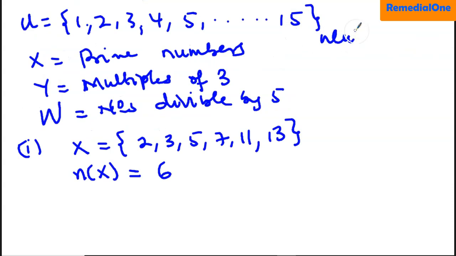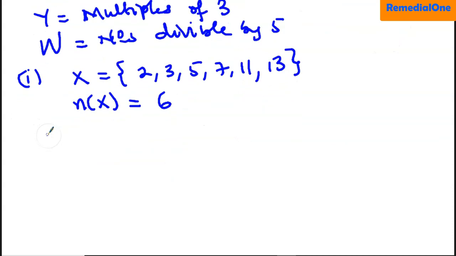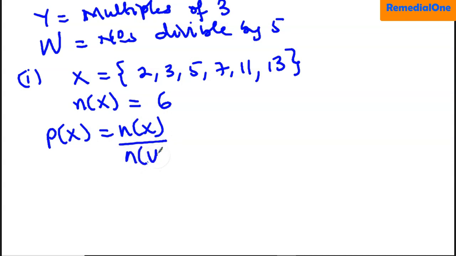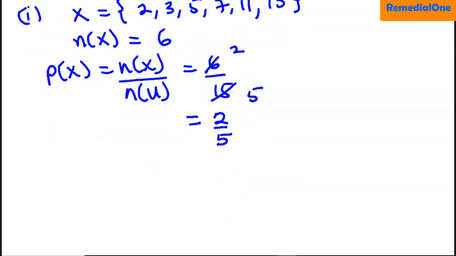The number of elements in the universal set is 15. So the probability of calling out a prime number is the number of prime numbers over the total, which is 6 on 15. 3 will go here and 3 will go here, 5. So we have 2 on 5. That will be the probability.